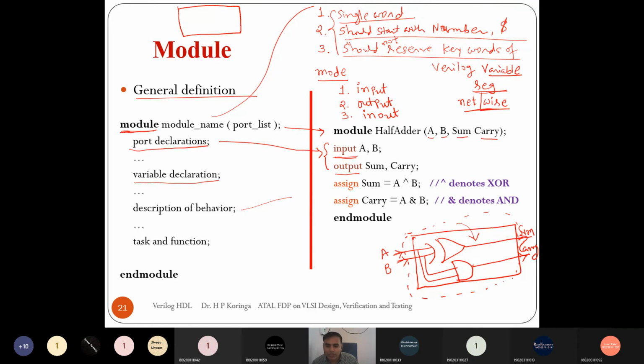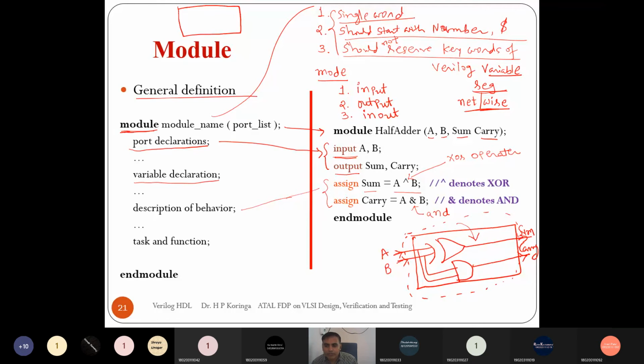Here it is implemented using the data flow abstraction level, which has an assign statement. So it is assign sum equal to A XOR B. This is the bitwise XOR operator, and this is the symbol for the AND operator.